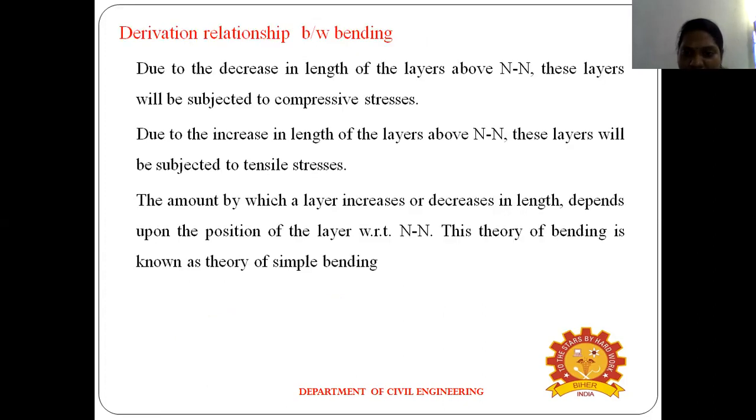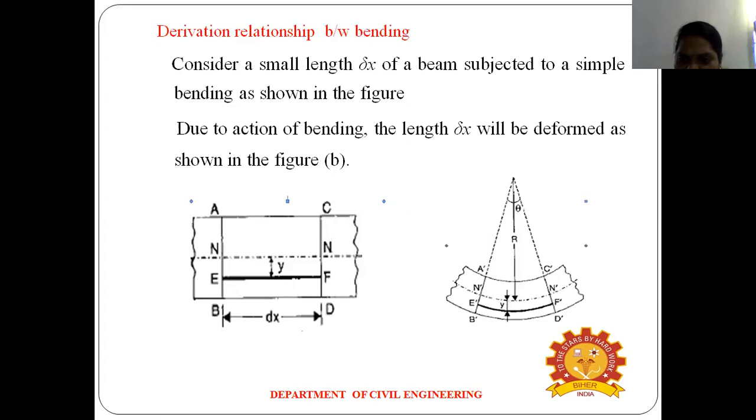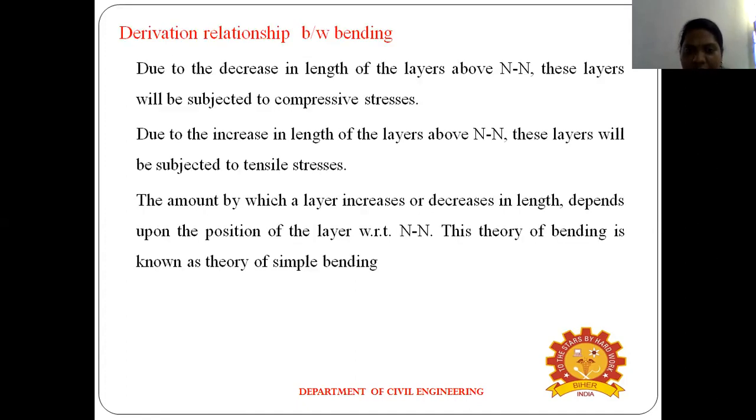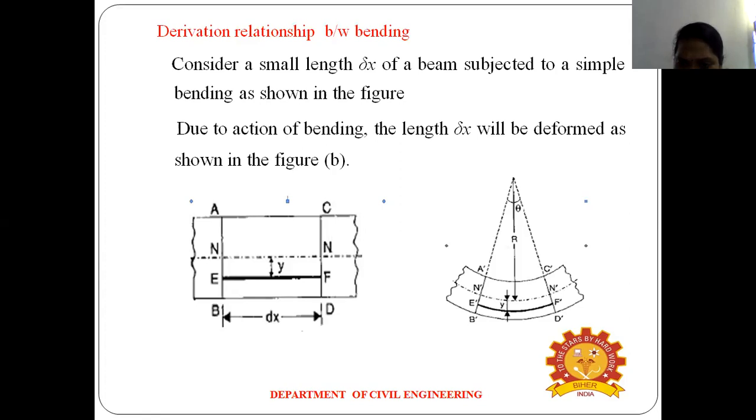So here, this theta, for O, A and B, C and D. And y is the distance from the neutral axis. What does y mean? It is the distance from this neutral axis line. So here y means the distance from the neutral axis.